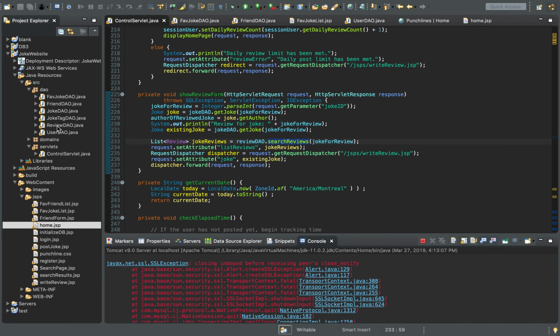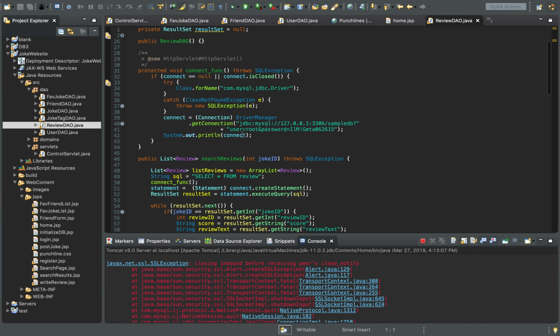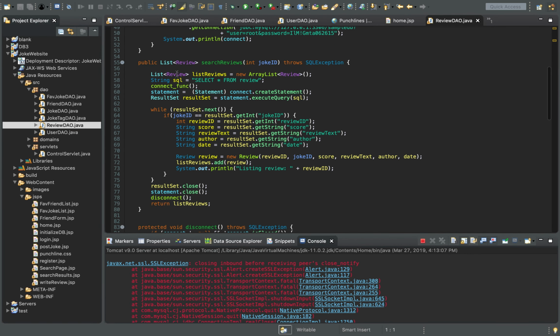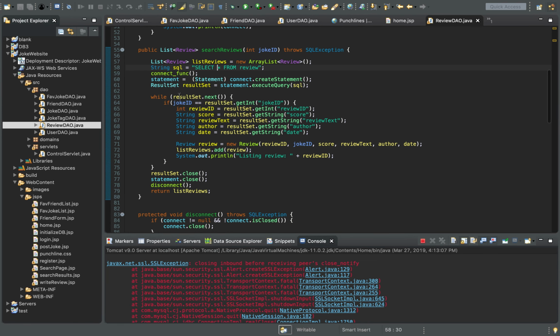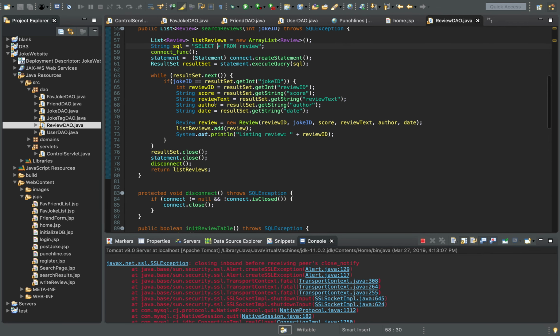So in review DAO, we have search reviews. So we create a list of type review, list reviews, and we select all from the review table. And then while there's a result set next, so we loop through every single entry that we pulled from review, and if joke ID is equal to result set joke ID, then we add it to our list. And then that list is returned.